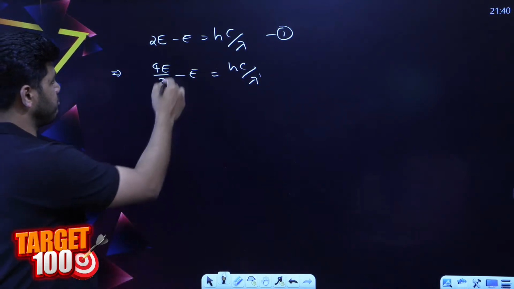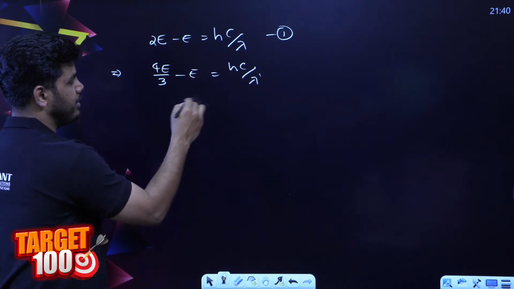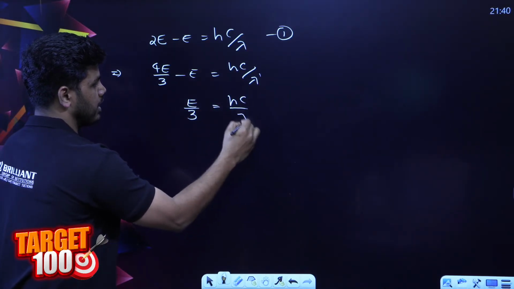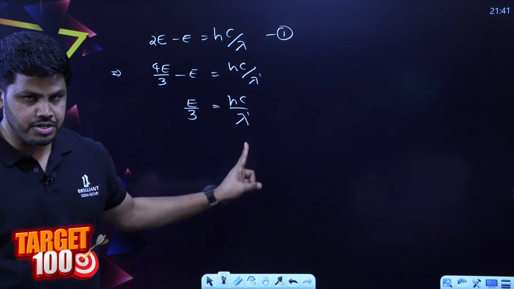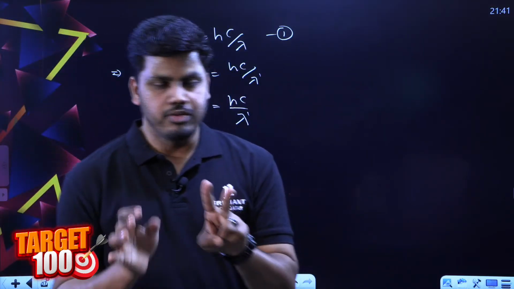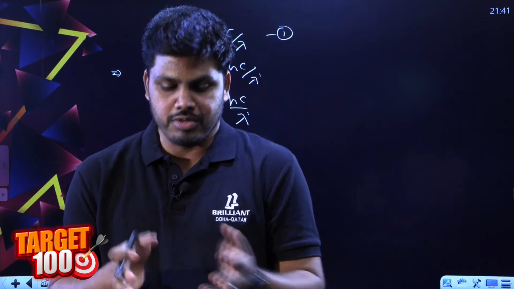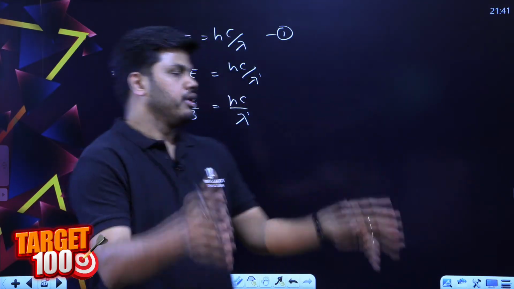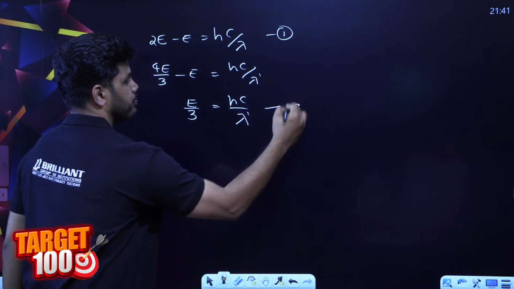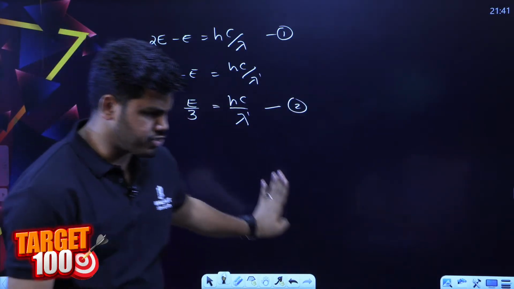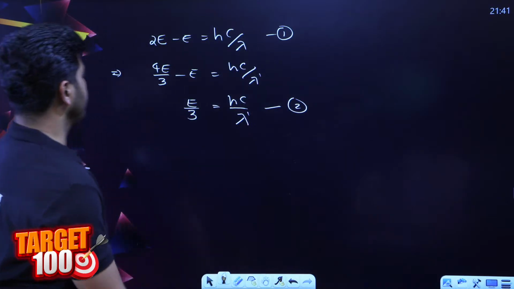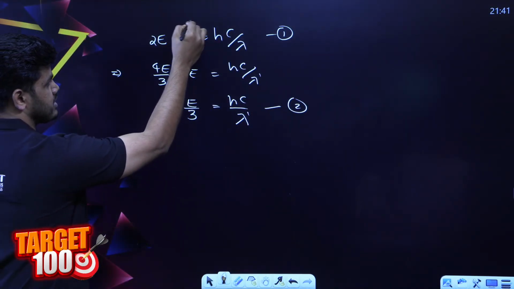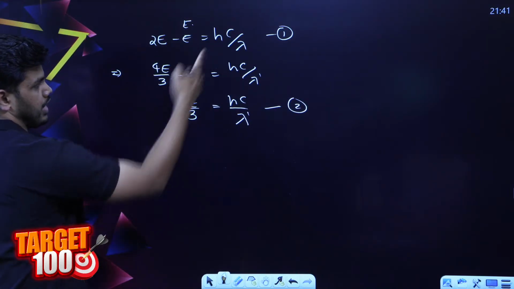Yes, so we can just simplify this. 4E minus 3E is just E divided by 3, which is equal to hc divided by lambda dash. Why lambda dash? In the second transition, the wavelength will be different from the first because the energy difference is different, right? The energy difference is not the same. That is equation number 2. Now you have to just take the ratio. Yes, most of you solved already. So 2E minus E is just E, equal to hc by lambda.